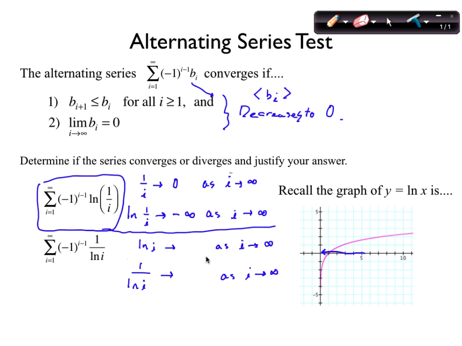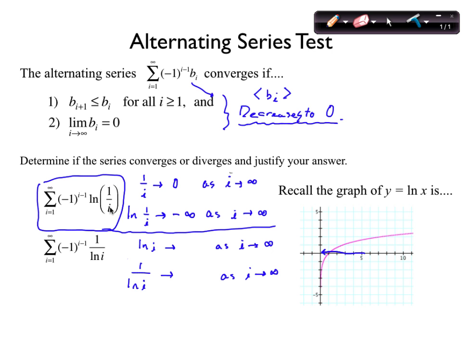So then what can we conclude about this first series? This part right here goes to negative infinity as i gets big. What do we think? Converges? Diverges? By the alternating series test? What are the conditions for the alternating series test? Your sequence has to decrease to 0. Is that what this is? No. The alternating series test does not apply to this first one because this does not decrease to 0. The positive part of your terms has to decrease to 0. Is that what's happening here? No. These are getting very, very large negative.